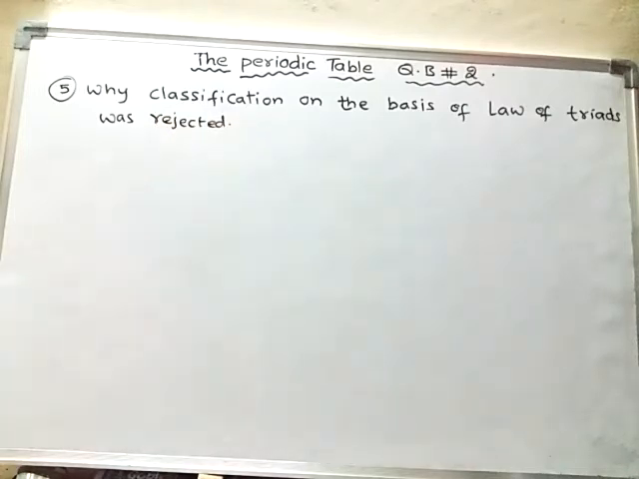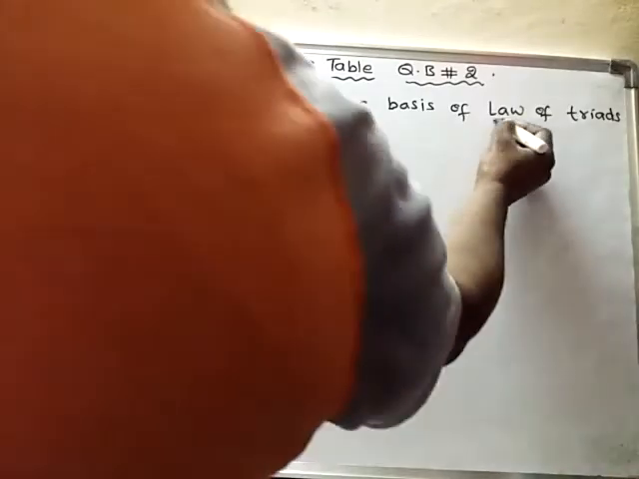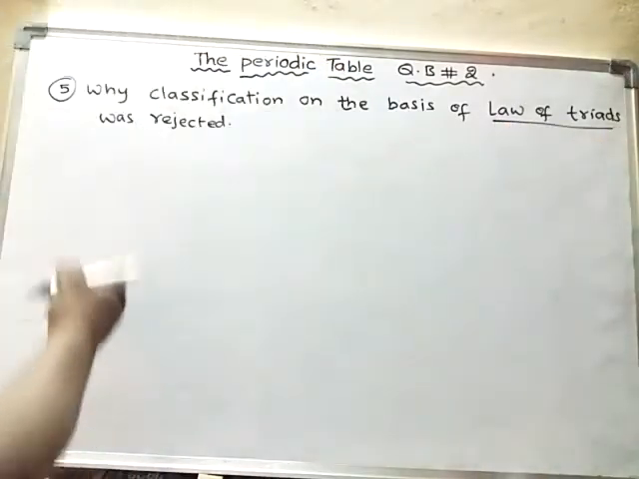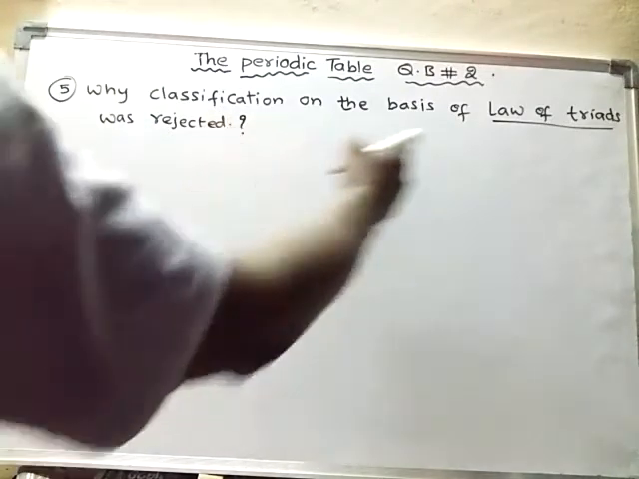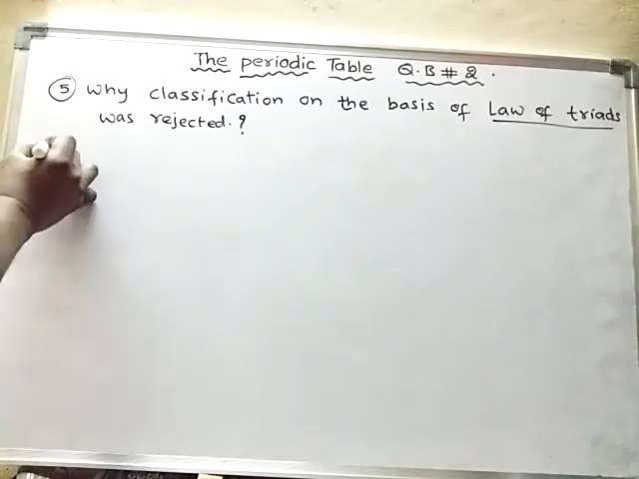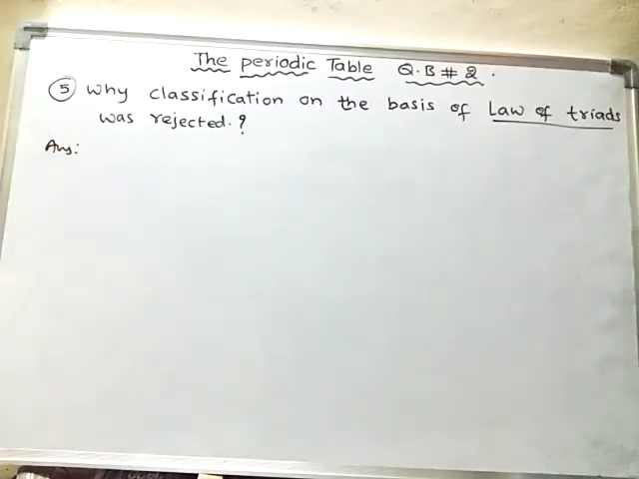See, already we have seen why the earlier classification was rejected. Earlier classification was based on metals and non-metals. Now this is another classification, the law of triads, and even this classification was also rejected. What is the reason for the rejection of this classification? Okay, see here, law of triads.